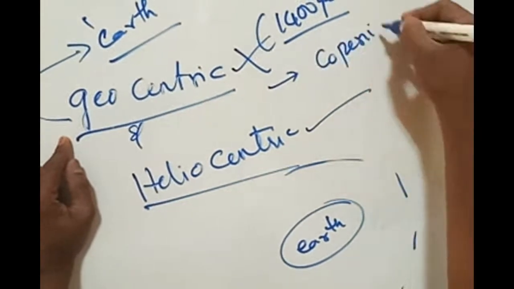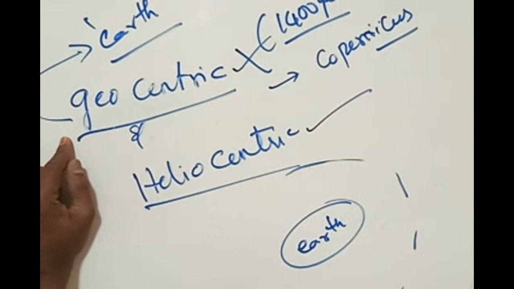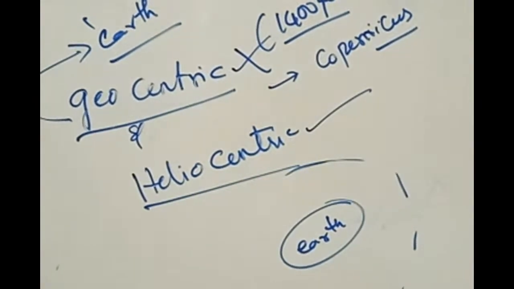The name of the scientist who gave this is Copernicus. Copernicus suggested that the sun is at the center of the universe, and all the other planets are revolving around the sun.